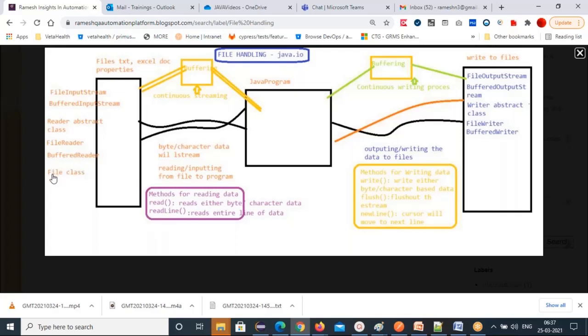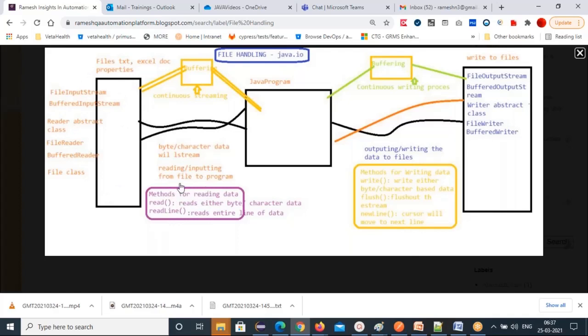And the File class is another famous class. If you want to represent your file, you can use the File class. And the File class provides a lot of ready-made methods that we can use to create files, to delete files, to find whether a file exists in a particular directory or not. All these methods are ready-made here in the File class. So this is the file reading process.